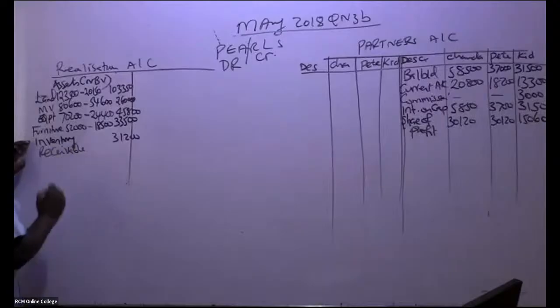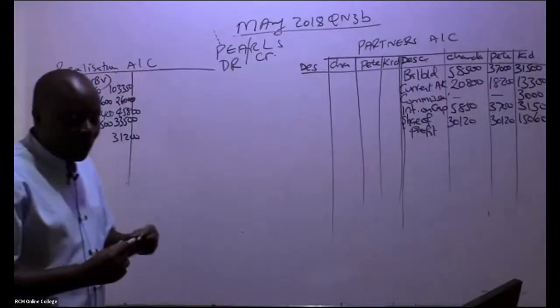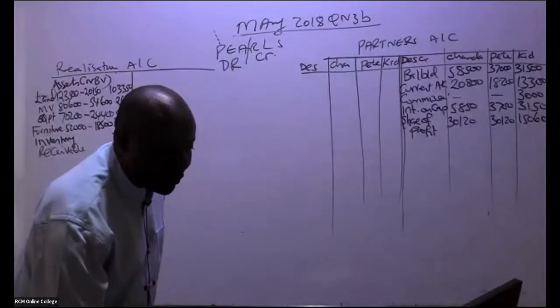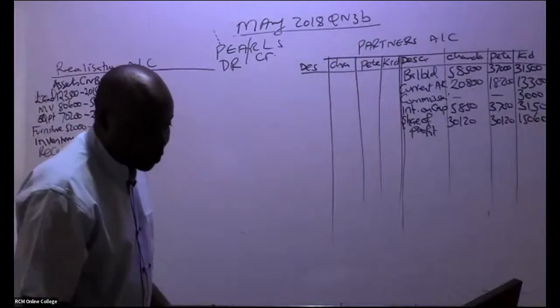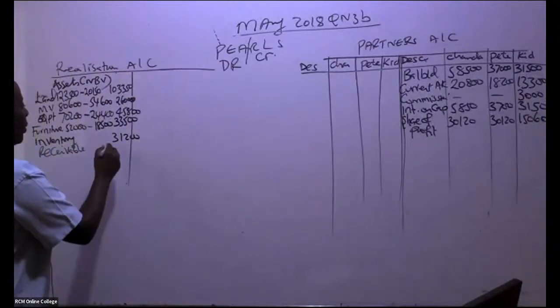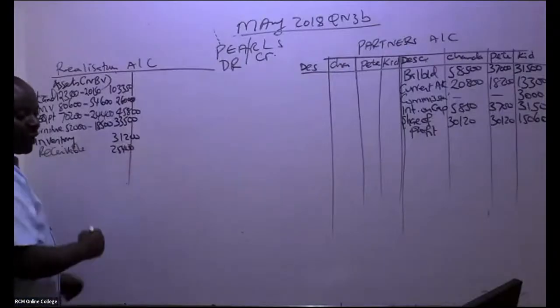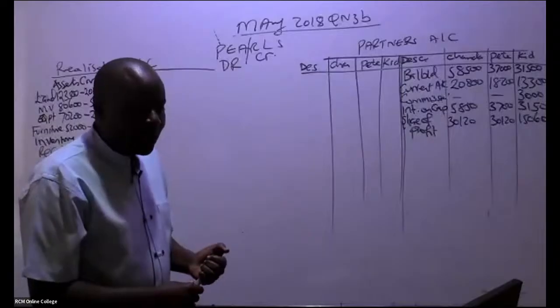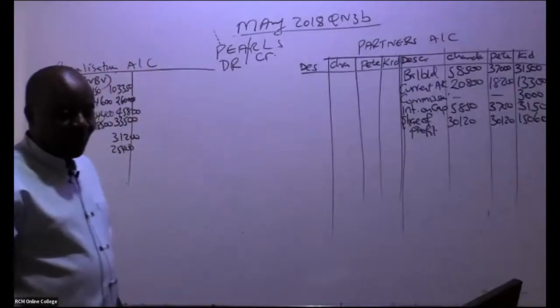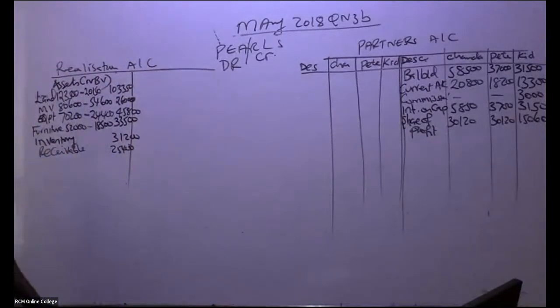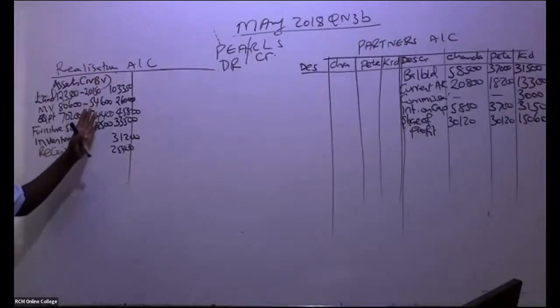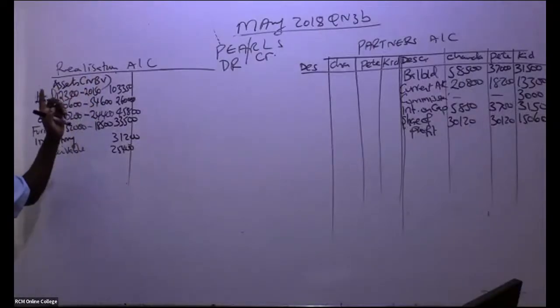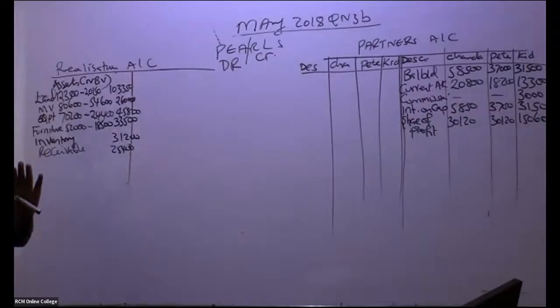Receivables were taken over. So they have what figure? 25,400. So we have here 25,400. So have we been able to capture all the assets that were taken over to the realization? As per note number 2, yes.